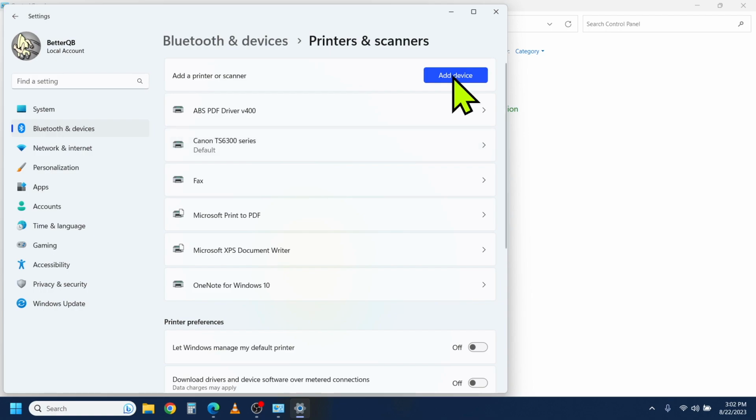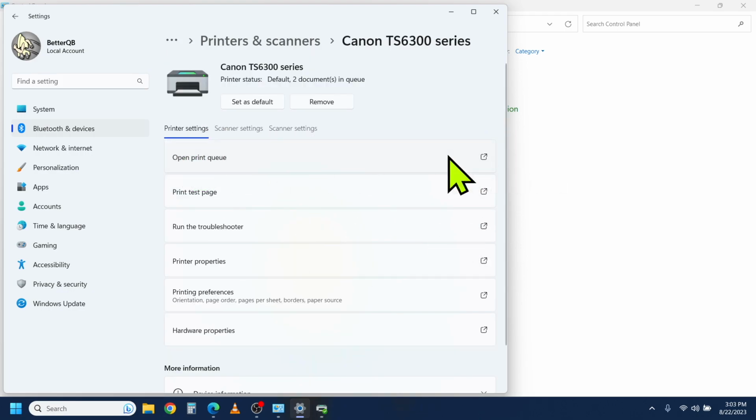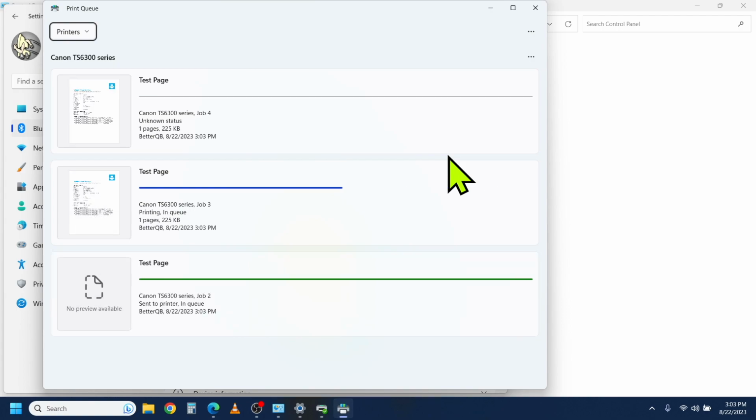I'll cover this shortly. Another thing you can check is the print queue. The print queue is a list of all the documents that are currently waiting to be printed. If there are any documents in the print queue, try canceling them and then printing your document again.